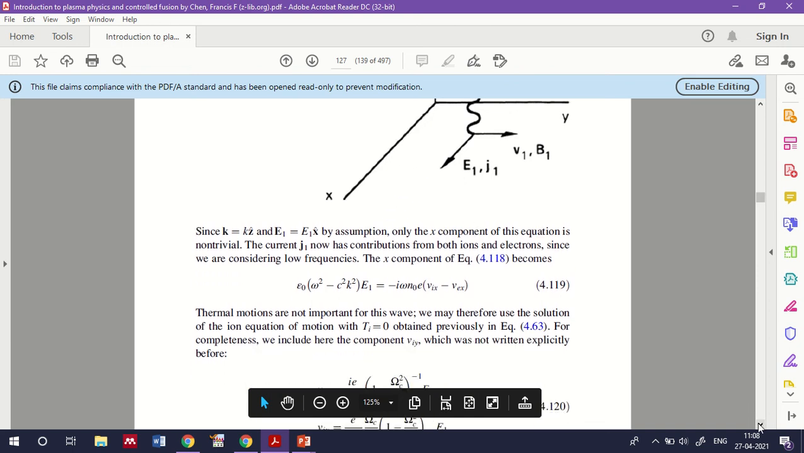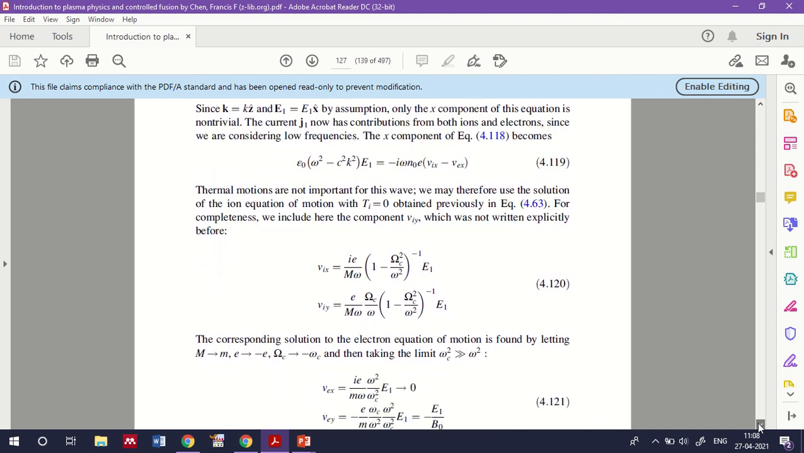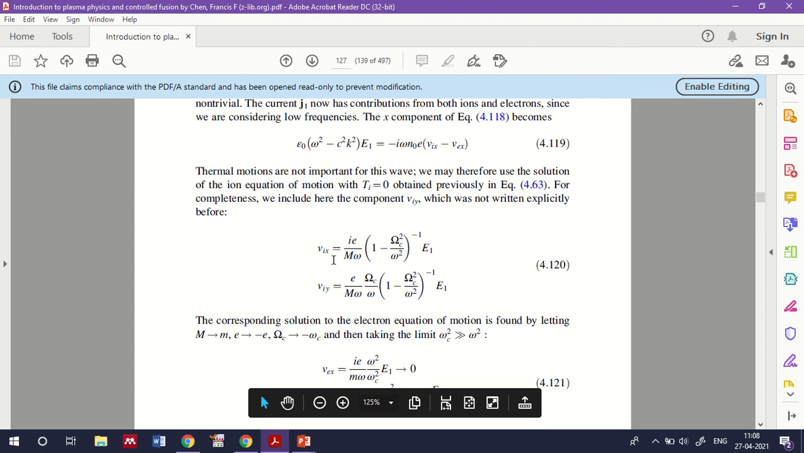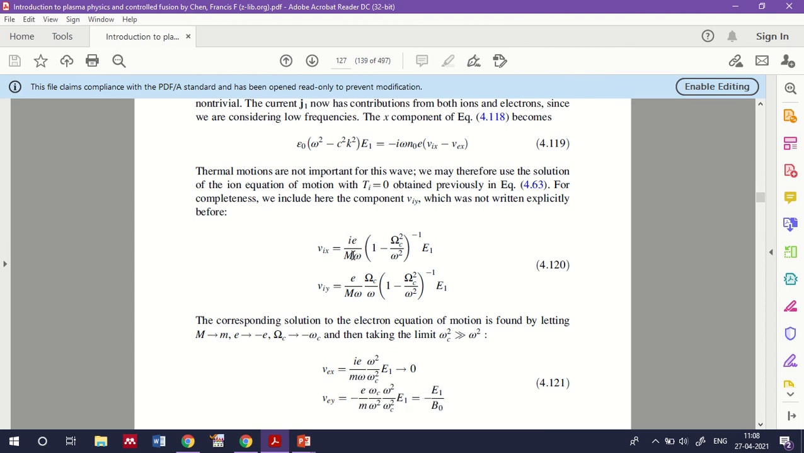So in this case, the thermal motions are not that important. So we treat the thermal temperature corresponding to the ion as 0, and the velocity term Vix will be i e by m omega, 1 minus omega c square divided by omega square, E1, and Viy is e by m omega, omega c divided by omega, 1 minus omega c square divided by omega square raised to minus 1, E1, will be the corresponding representation.